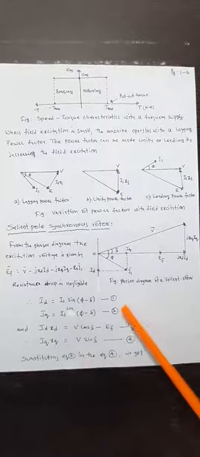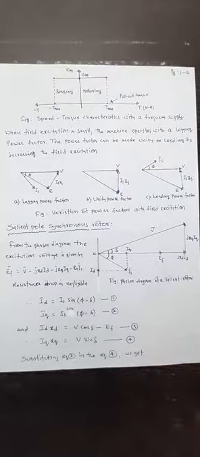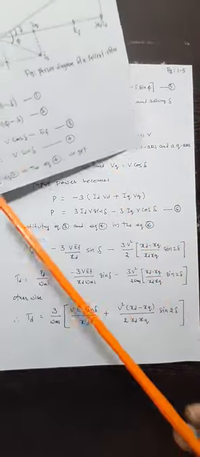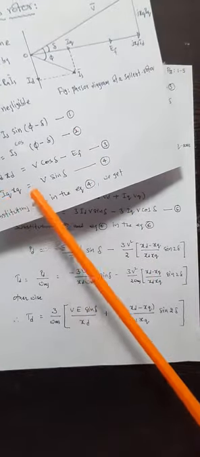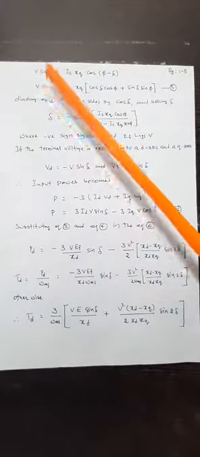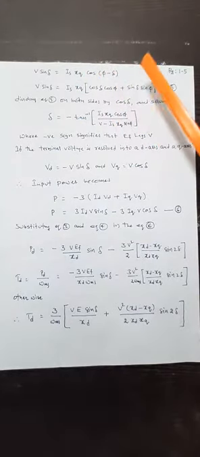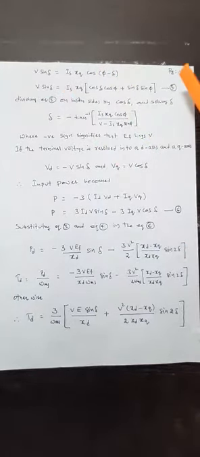Substituting equation 2 in equation 4 we get the following. Equation number 2 is Iq is Is cos(psi minus delta), and equation number 4 is Iq Xq equal to V sin delta. So equation 2 is to be substituted in equation 4. So V sin delta is equal to Is Xq cos(psi minus delta). Here expand cos(A minus B) as cos A cos B plus sin A sin B. This is equation number 5.